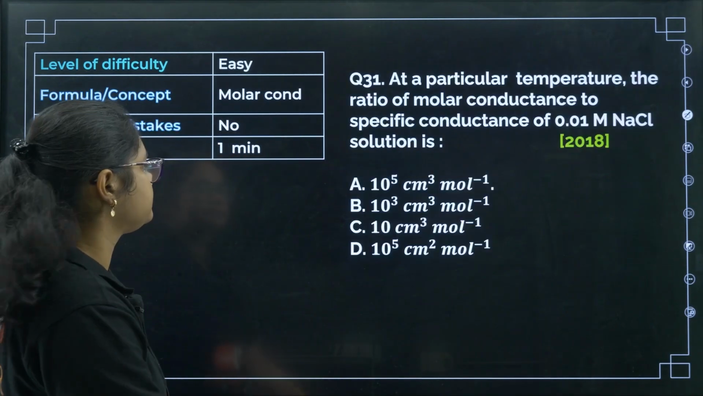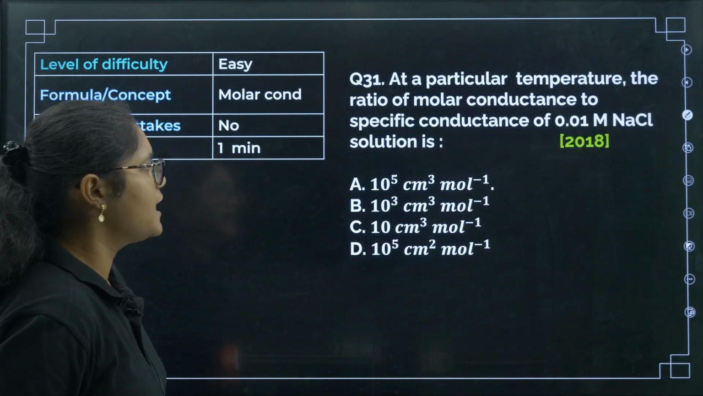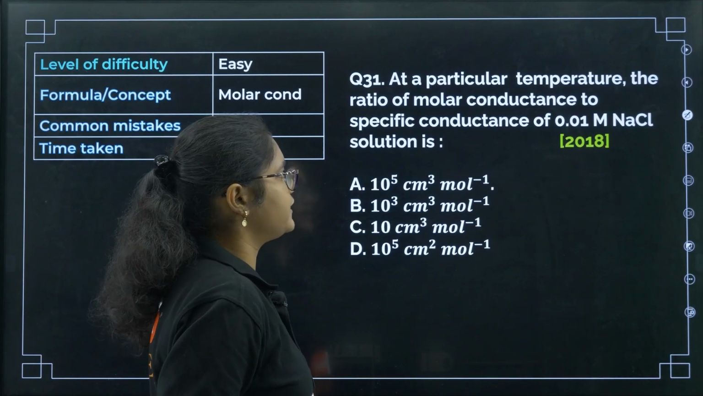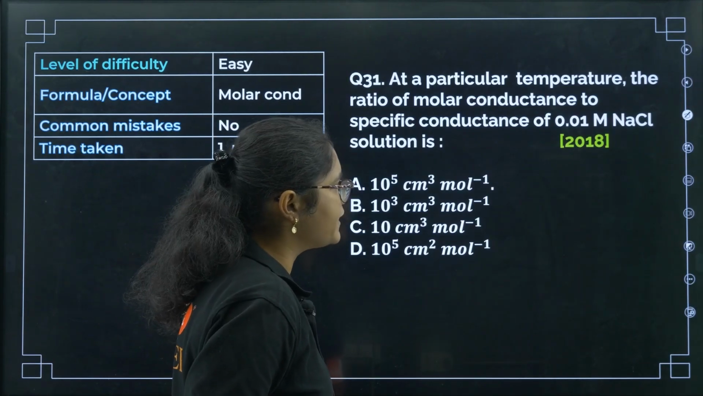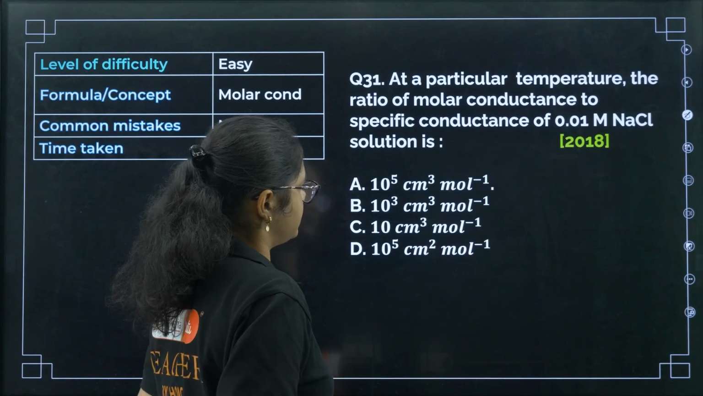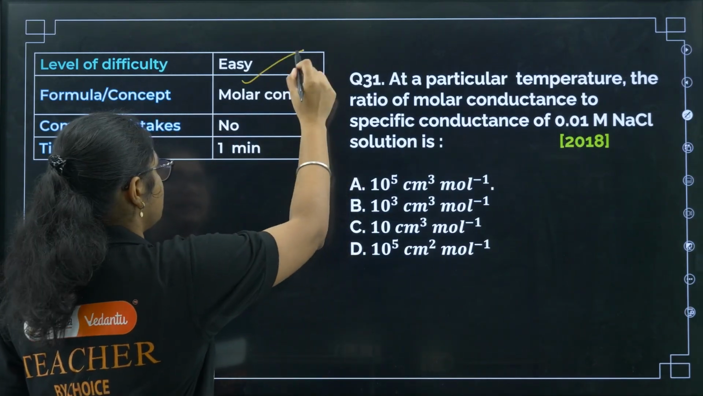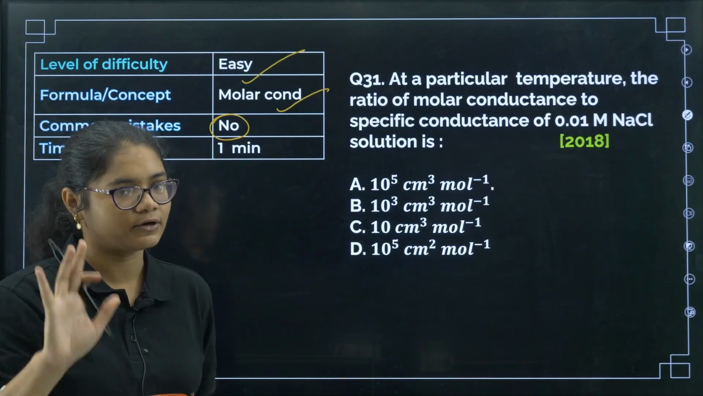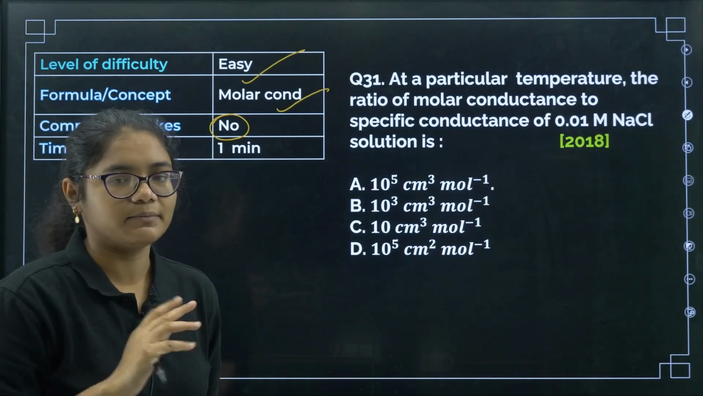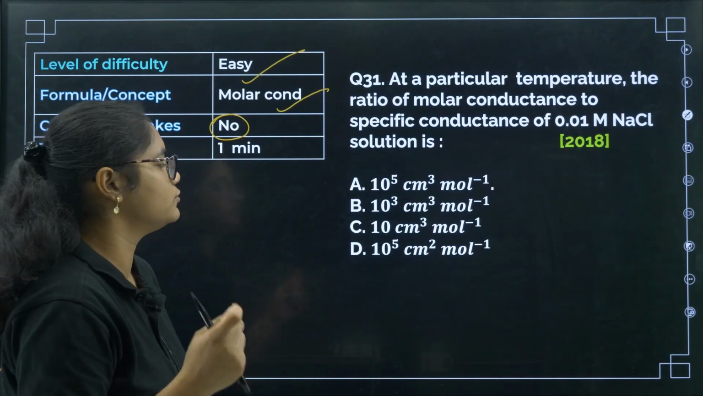Clear? Next, question number 31. At a particular temperature, the ratio of molar conductance to specific conductance of 0.01 M NaCl solution is. See, this question is again easy if you know the formula. There should not be any error. Numbers are also very easy for calculation. You can spend at least 1 minute to see the options and do the calculation.